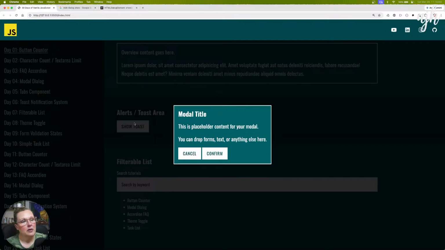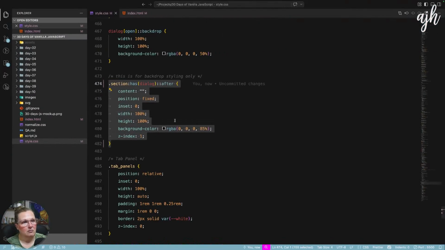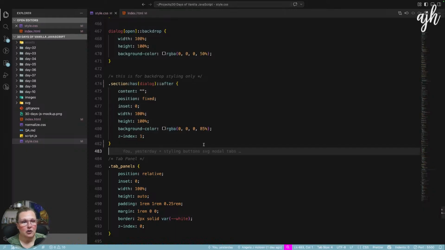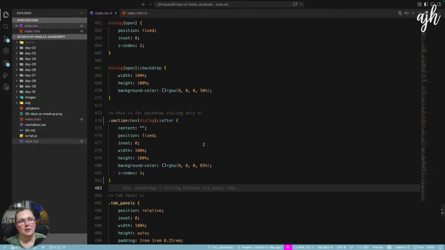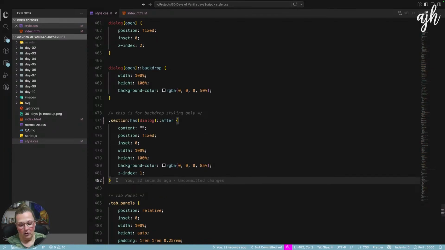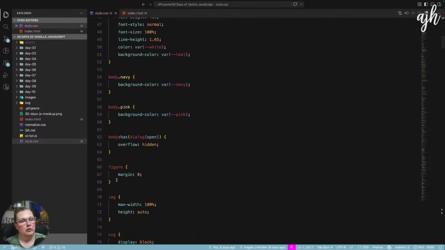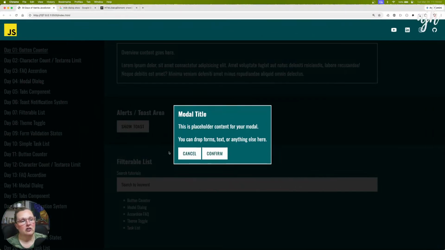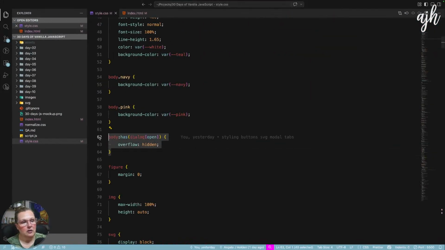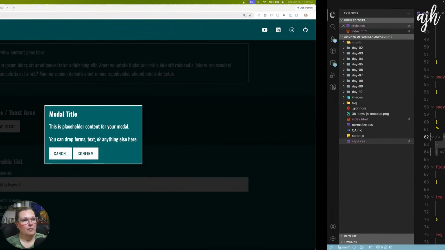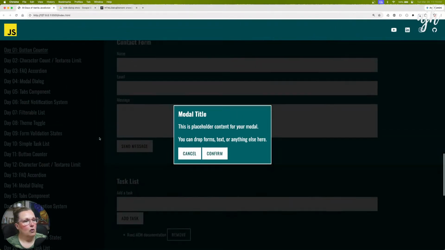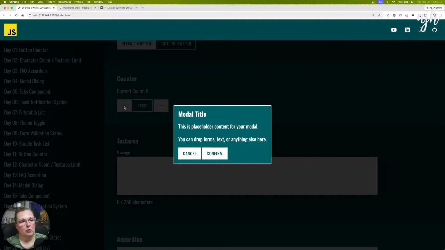And you can't interact with anything here. Like I'm trying to click on things and I can't interact with anything. Although that could just be because, I don't know if this is a good test, because we don't actually have the backdrop element. And then we also use that open attribute here. Body has dialog open, overflow hidden. And that was just to prevent scrolling. So if we took this out, you would see that we can scroll, and I don't want people to scroll.